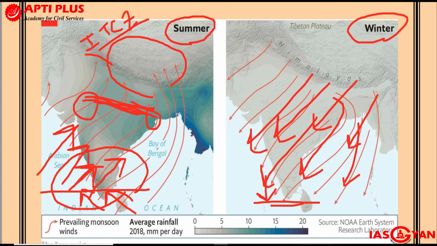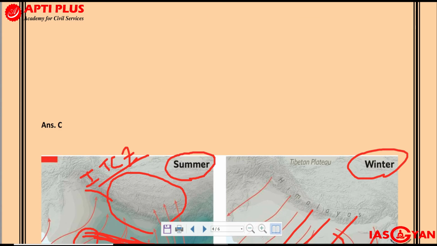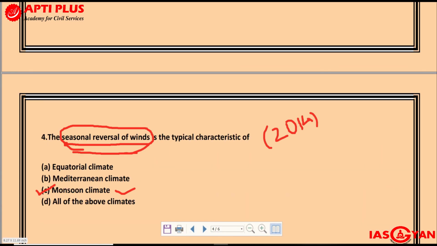So you see, there is a complete change in direction. During our southwest monsoon, the winds were flowing like this. During the northeast or retreating monsoon, the winds are flowing like this. So this is a very characteristic feature of the monsoon type of climate. Understood? This is a very characteristic feature of the monsoon type of climate. So seasonal reversal of winds, please immediately remember, monsoon type of climate.